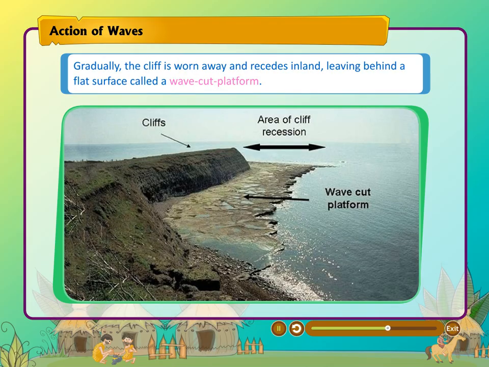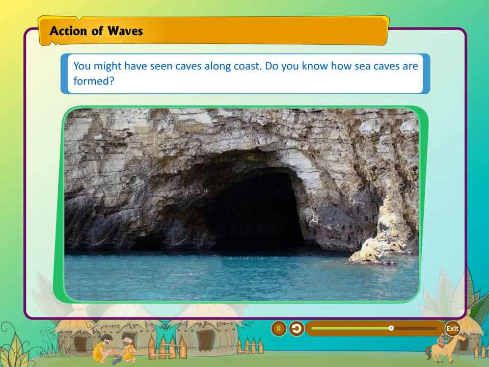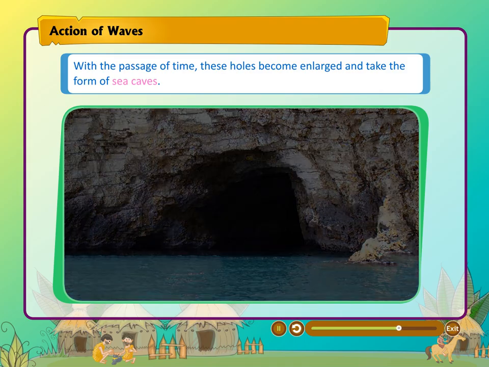Gradually, the cliff is worn away and recedes inland, leaving behind a flat surface called a wave-cut platform. You might have seen sea caves along the coast. Do you know how sea caves are formed? If the base of a cliff is weak, sea waves eat away its base, scooping out holes. With the passage of time, these holes become enlarged and take the form of sea caves.